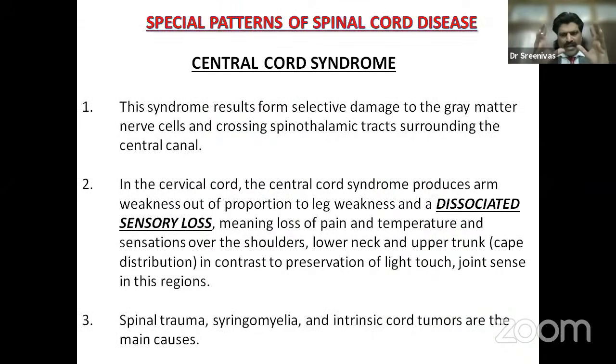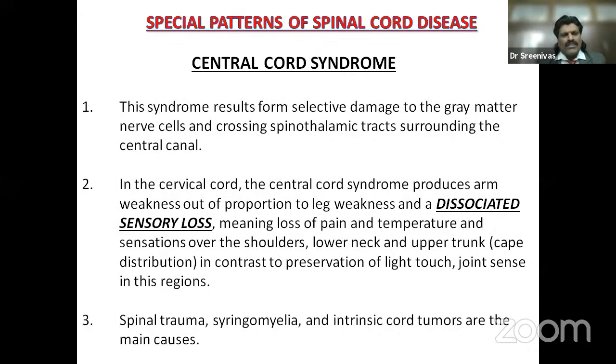Central cord syndrome. Central cord syndrome is when the central part of the spinal cord is affected. So what happens? It spares the posterior column and pyramidal tract because they cross at the level of the medulla oblongata. The only tract which crosses in the spinal cord is the spinothalamic tract. So when there's a central cord lesion, it affects the crossing spinothalamic tract and spares the posterior column. So pain and temperature are lost, but position, joint, and vibration senses are spared.